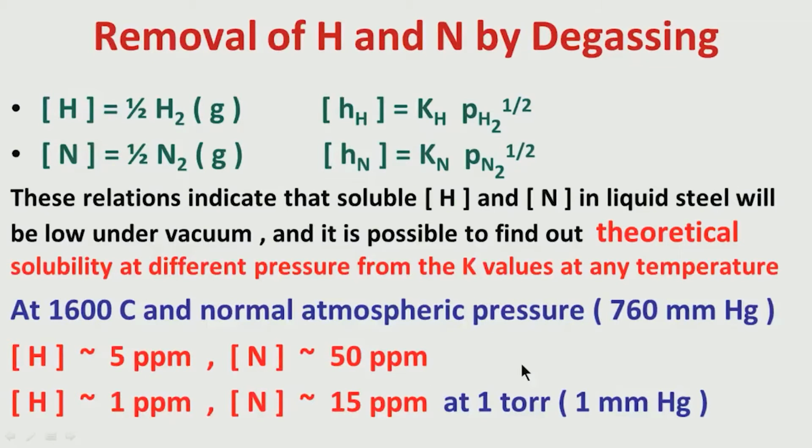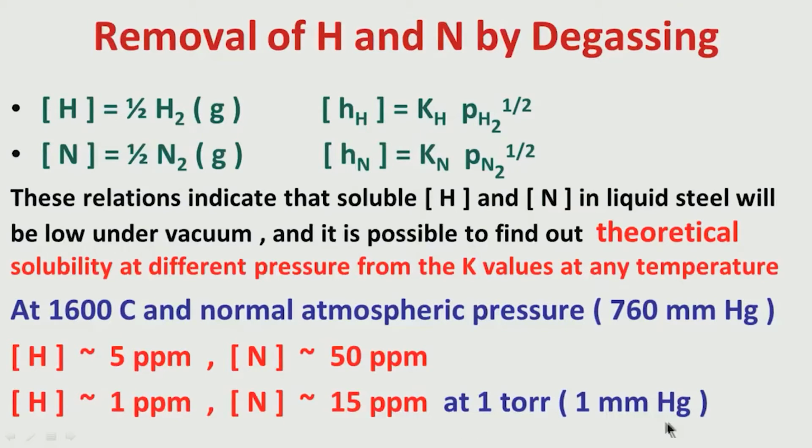These indicate that if we use normal pressure, that means if we do not use vacuum, so at normal atmospheric pressure, solubility of hydrogen will be around 5 ppm, solubility of nitrogen will be about 50 ppm. If you have more nitrogen, more than 50 ppm, some amount will try to come out from this liquid steel, because the limit is this.